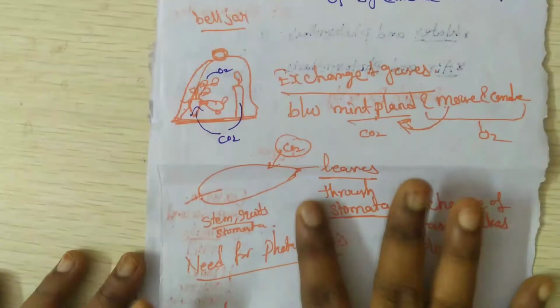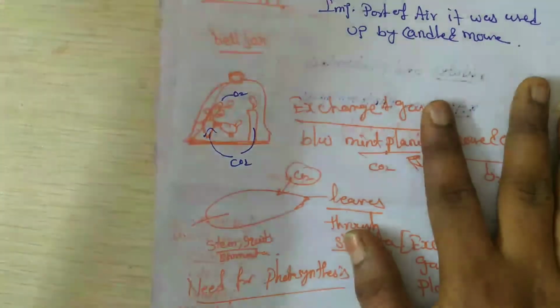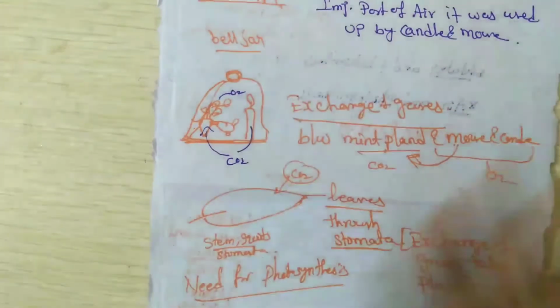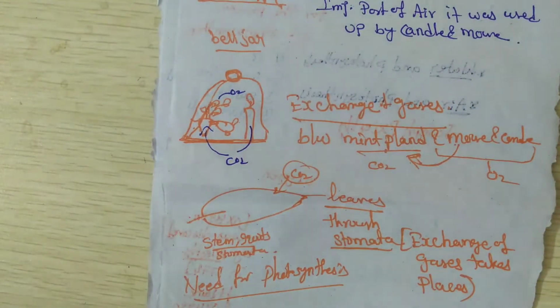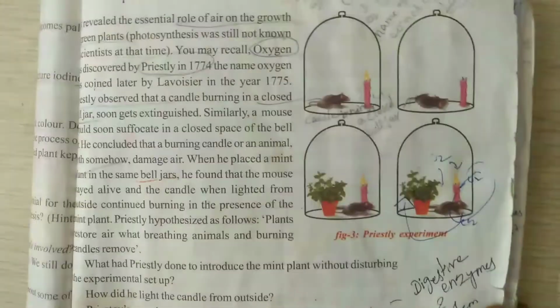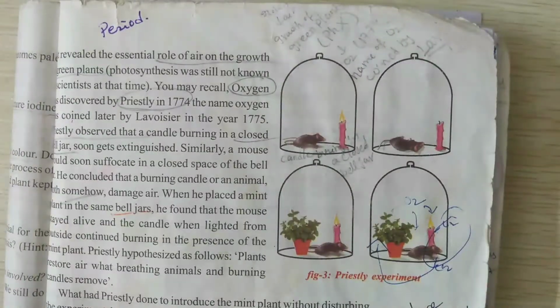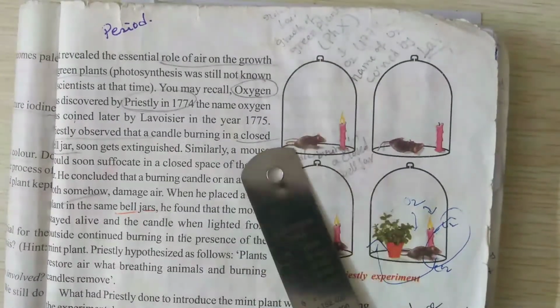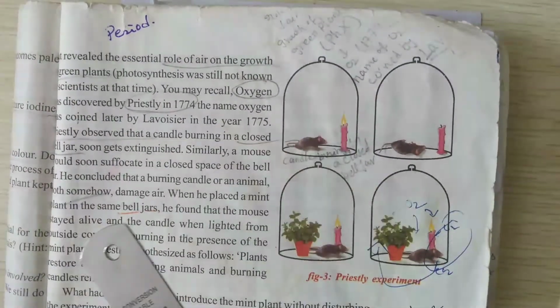Joseph Priestley did many experiments, one of them the Bell jar experiment. In your textbook, if you observe, there is the Bell jar experiment. He took a bell jar to do some experiments. I will show the picture of this. See, this is the Bell jar experiment. Priestley took one bell jar made of glass. You can see what is inside this particular jar.